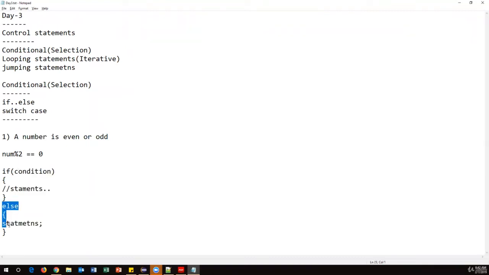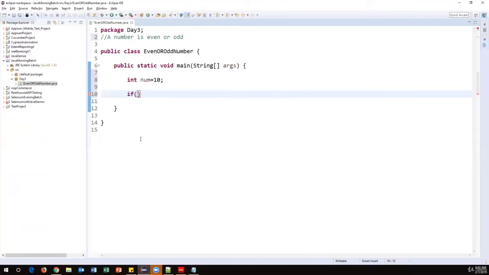The else block is optional. Sometimes we don't require an else block and only if is enough. In that case, you need not specify the else block. If this condition is false and you want to execute some other set of statements, then define the else block; otherwise we don't require it. So what is the condition here? number divided by 2 equal to 0. This is my condition. If the number is 10, 10 divided by 2 gives remainder 0, so this condition is true for this number.